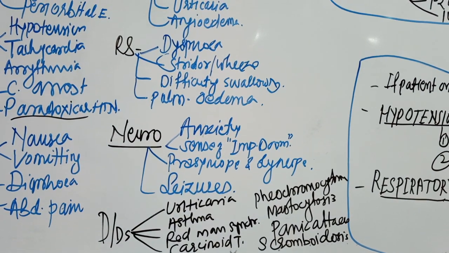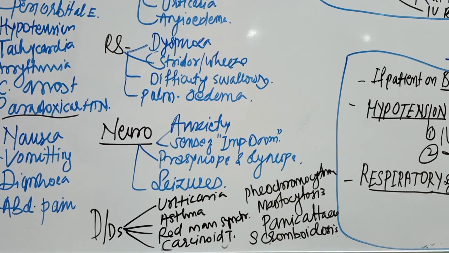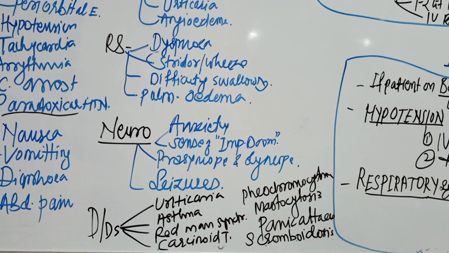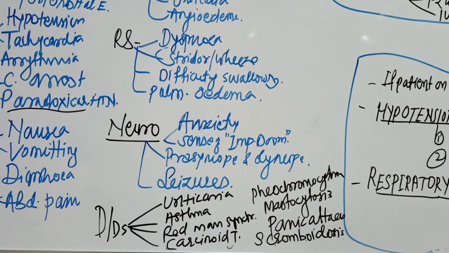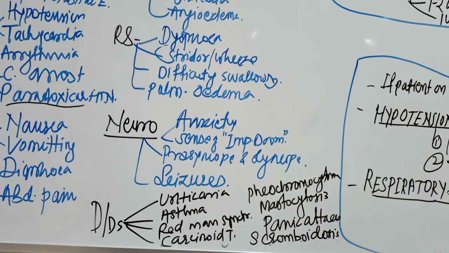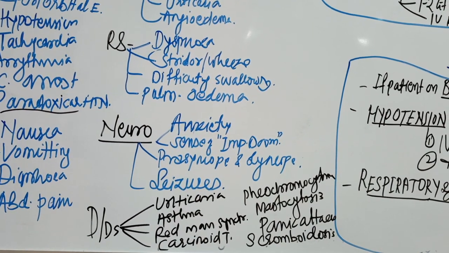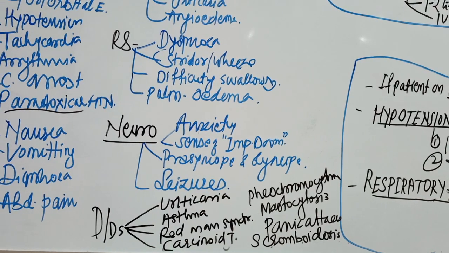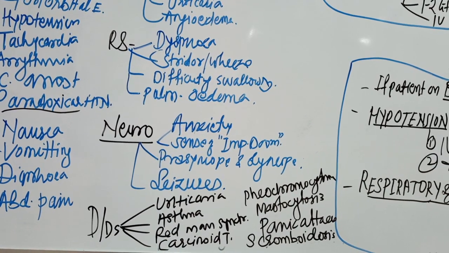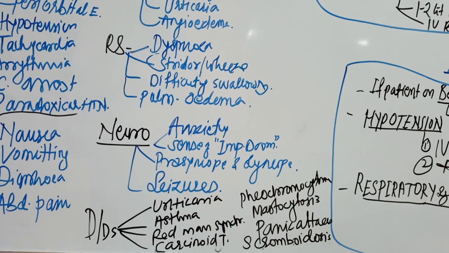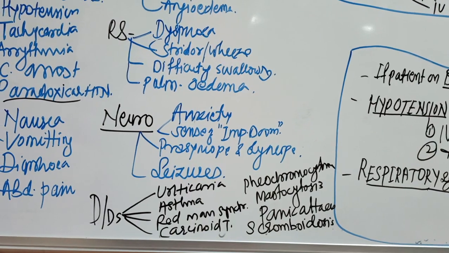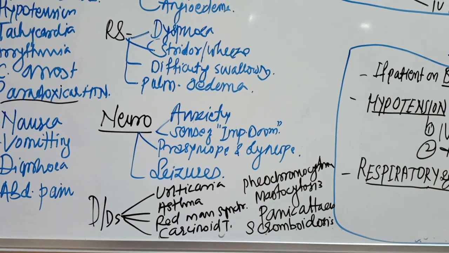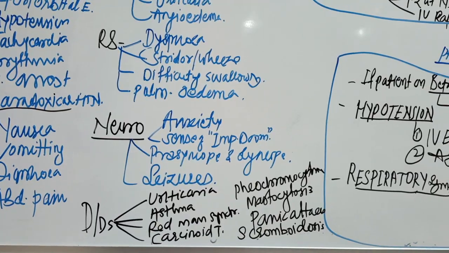So what are the differential diagnoses for this condition? They are urticaria, asthma, Redman syndrome, which is caused by vancomycin, carcinoid, which presents with similar features, pheochromocytoma, mastocytosis, then panic attacks, and scombroidosis. Scombroidosis is because of eating spoiled food, specifically fish, which contains histamine.